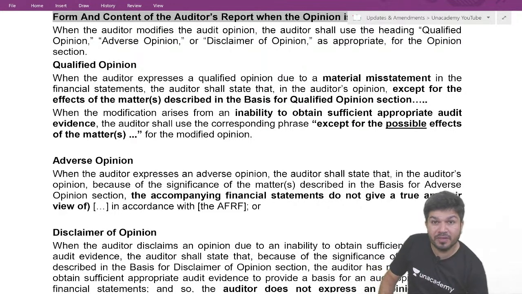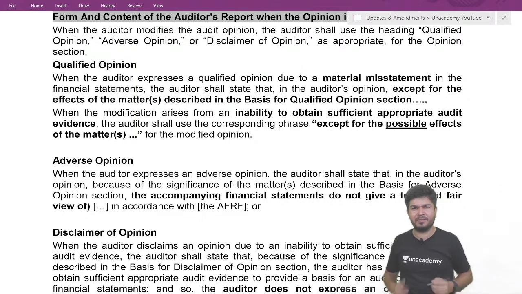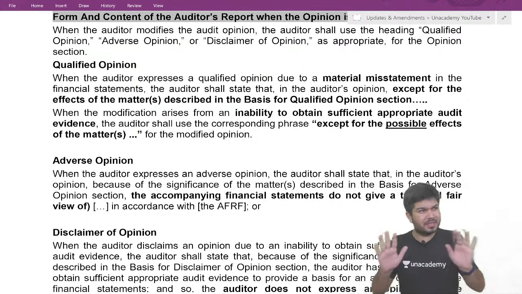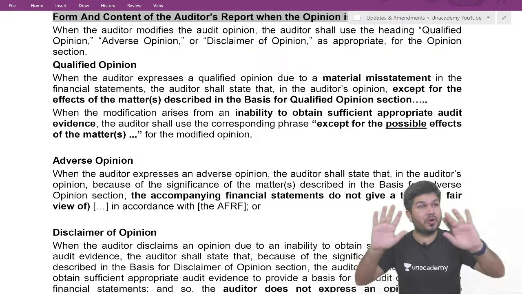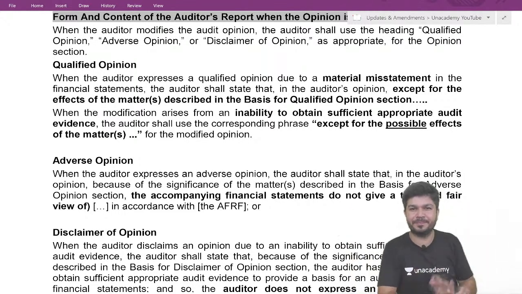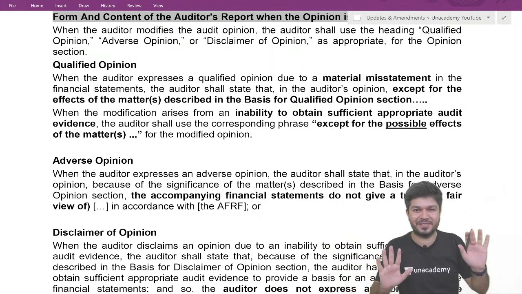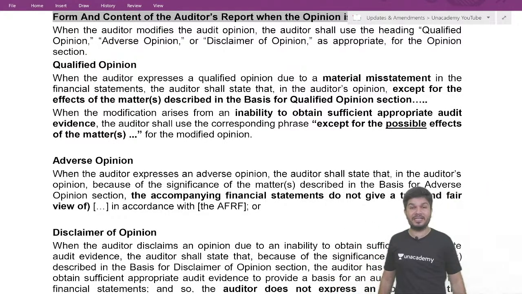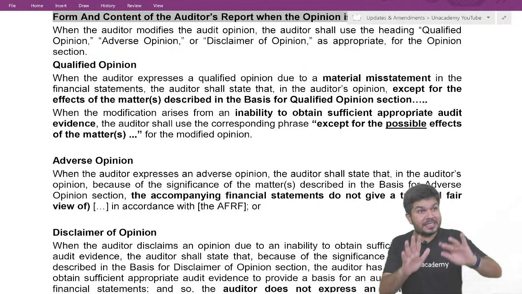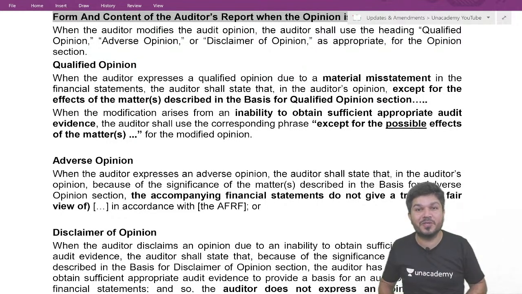Okay, so for a qualified report, it is material but not pervasive, not everywhere. So one of the items is wrong, and that one item is not a substantial portion of the financials. What will I say? Except this, it shows a true and fair view.